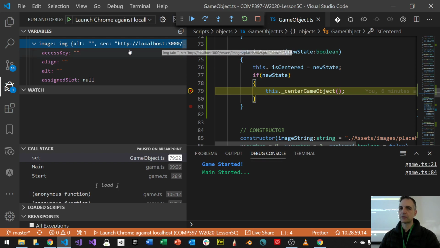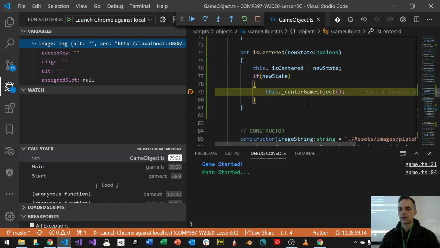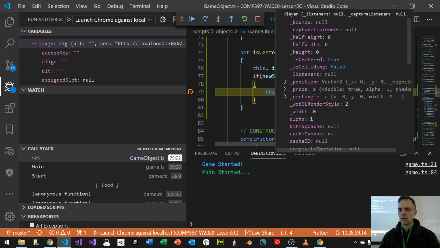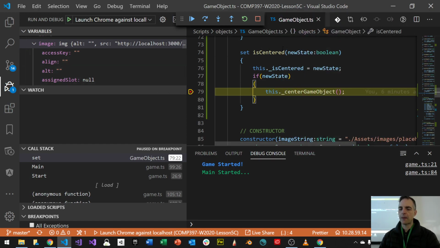So I'm getting this called, isCentered, right? As an example. This is where I'm stopping, right here, isCentered. And it's happening the first time. It's happening when I'm checking if isCentered is true, the first time around. So this is not happening when I'm checking it outside; I'm checking it inside.